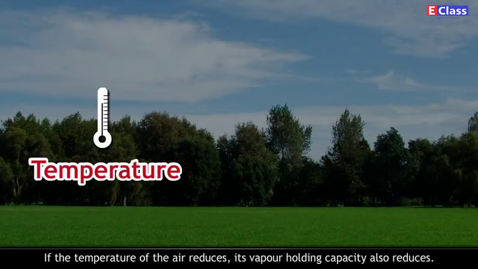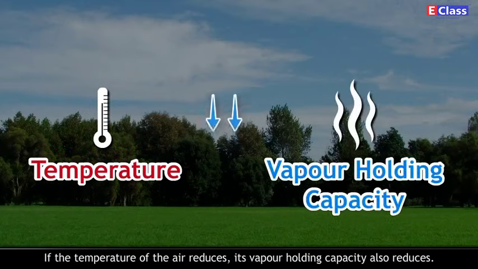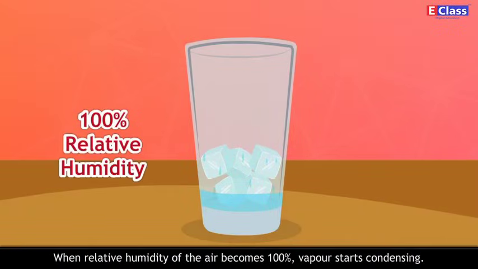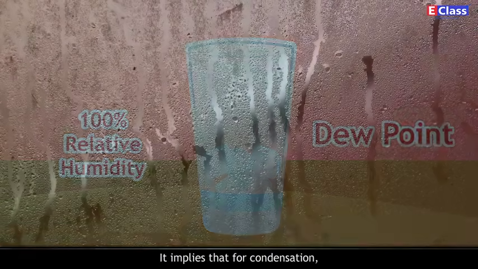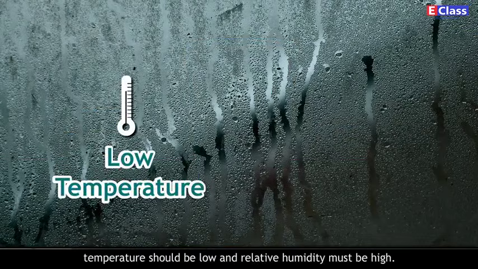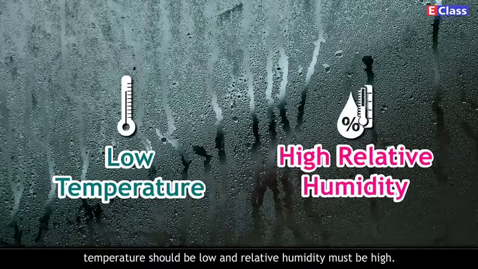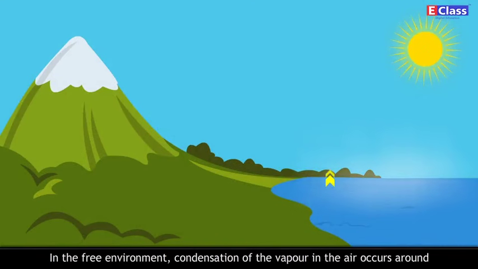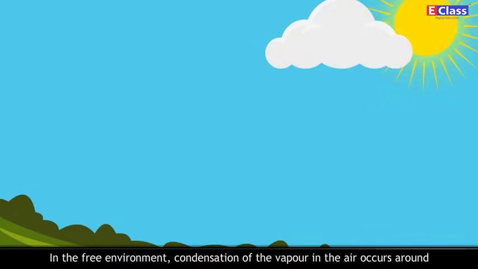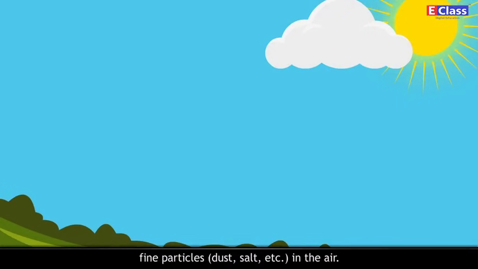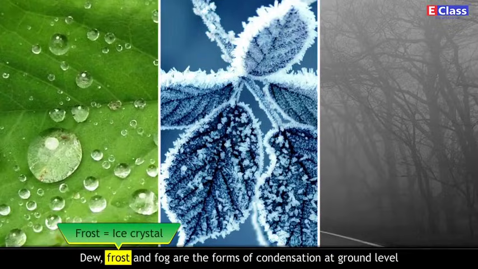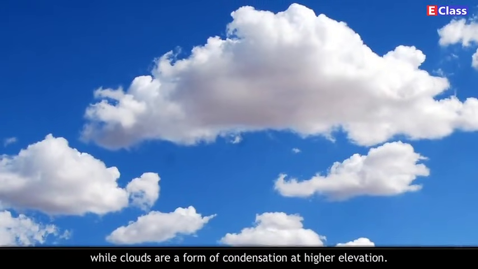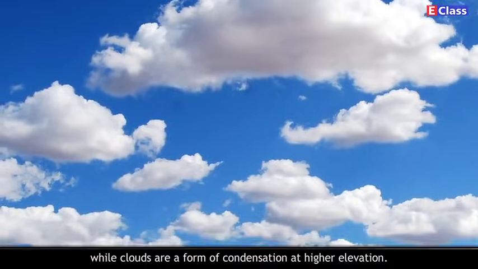If the temperature of air reduces, its vapor holding capacity also reduces. When relative humidity of the air becomes 100%, vapor starts condensing. At this time, the temperature of the air should be at dew point. It implies that for condensation, temperature should be low and relative humidity must be high. In the free environment, condensation of the vapor in the air occurs around fine particles, dust, salt, etc. in the air. Dew, frost, and fog are the forms of condensation at ground level, while clouds are a form of condensation at higher elevation.